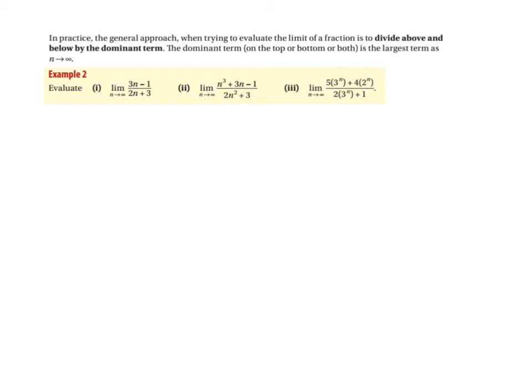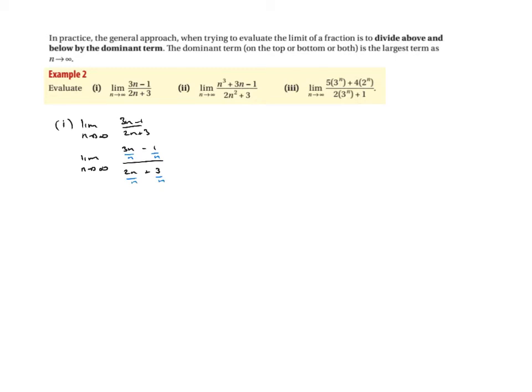So if I have a look at part I, what we have here is the lim as n heads off to infinity of 3n minus 1 over 2n plus 3. Okay, and I'm looking for the highest power of n. And the highest power of n here is just n. So I'm going to divide everything by n. So what I'm going to end up with now is the lim as n heads off to infinity of 3n minus 1 over 2n plus 3, and what I'm going to do is divide everything by n, like that.